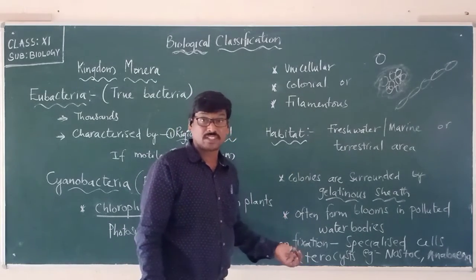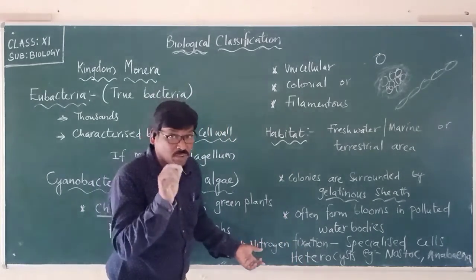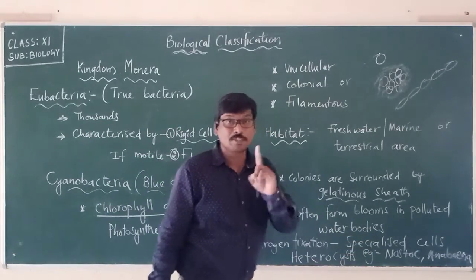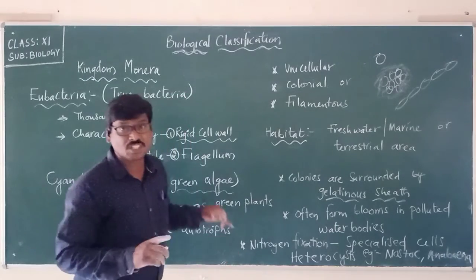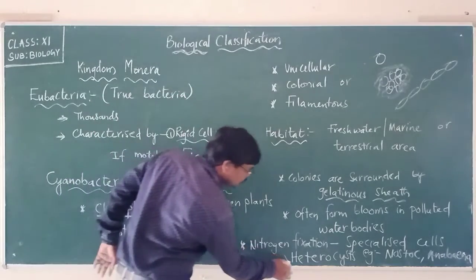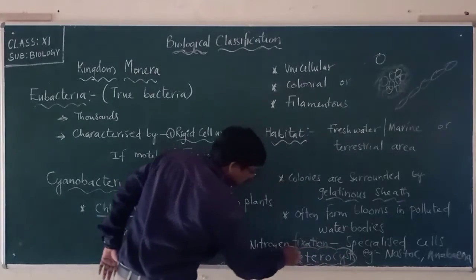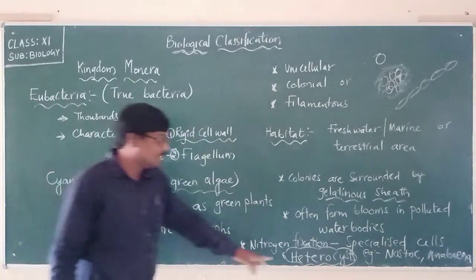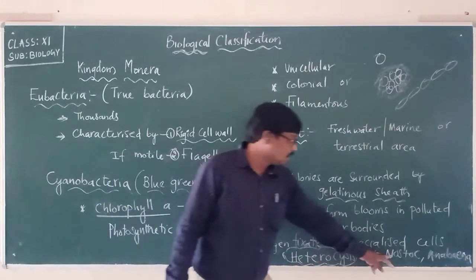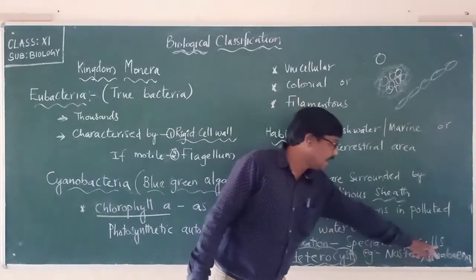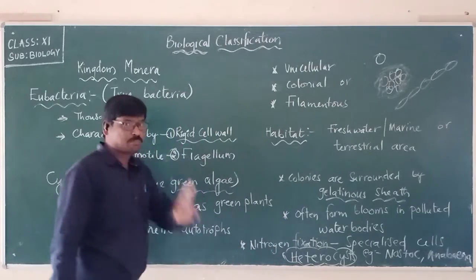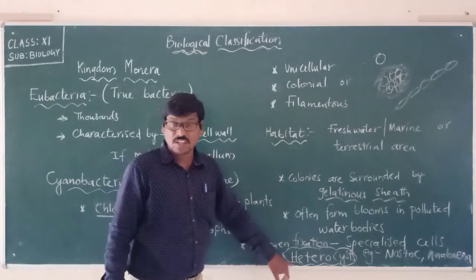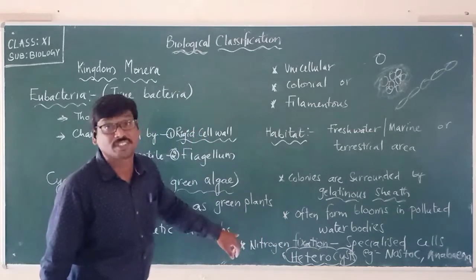For nitrogen fixation, eubacteria have specialized cells, and the name of these specialized cells is heterocysts, which can be seen very clearly in Nostoc and Anabaena. Nostoc and Anabaena are the best examples showing specialized cells called what? Heterocysts.